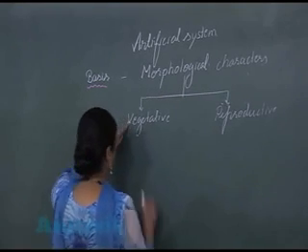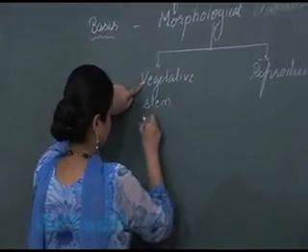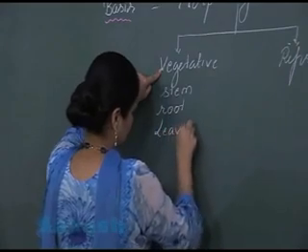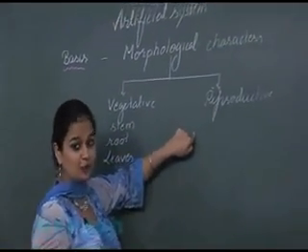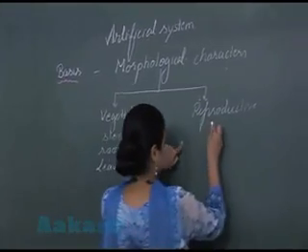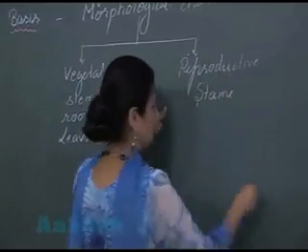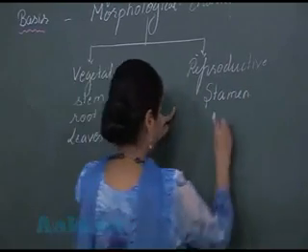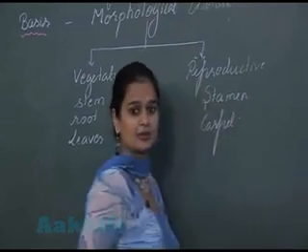So vegetative characters के अंदर study करा है type of stem, root and leaves. In the reproductive characters, the floral whorls were utilized, they were studied. You know that male reproductive whorl is known as stamen, and the female reproductive whorl is known as carpel.